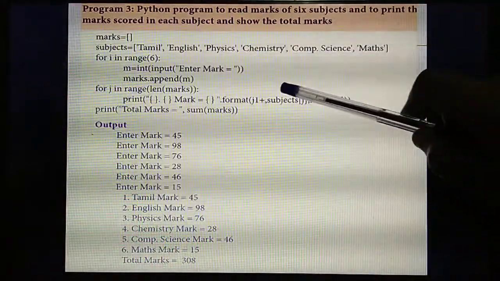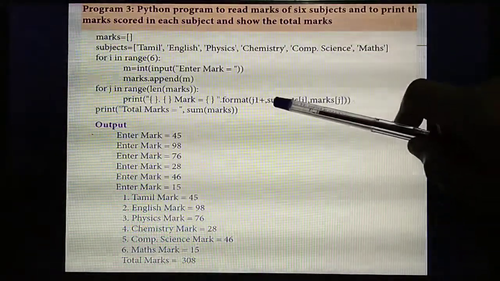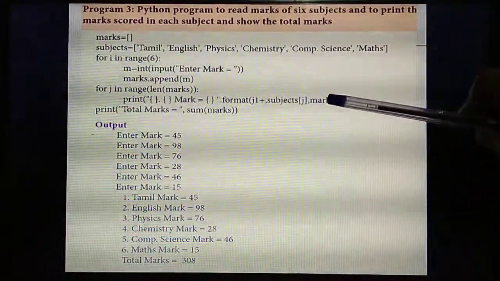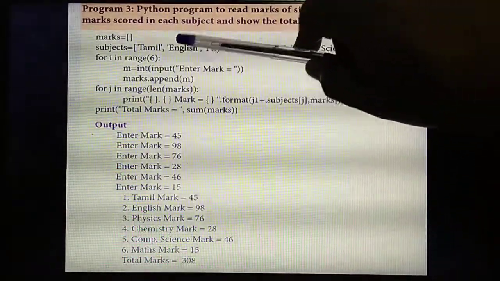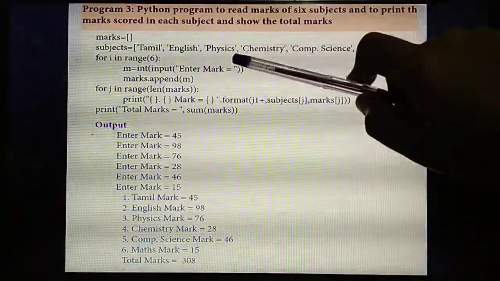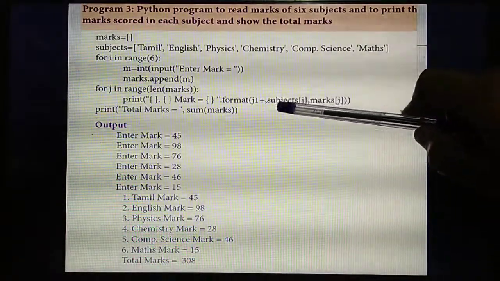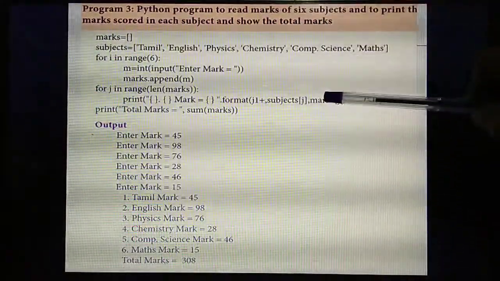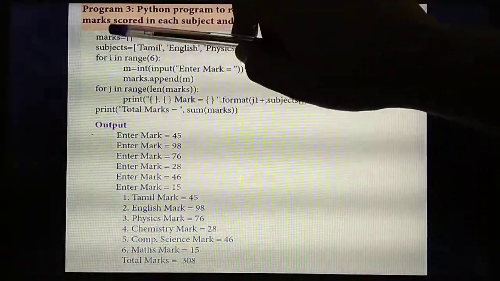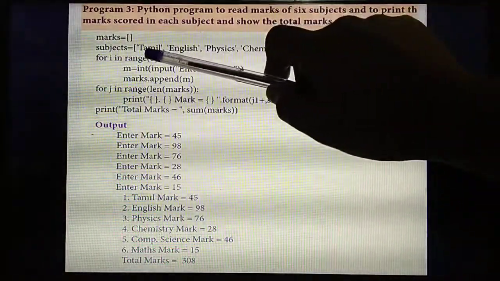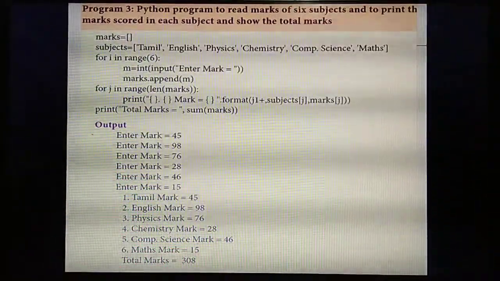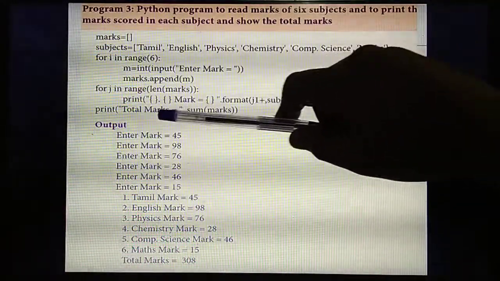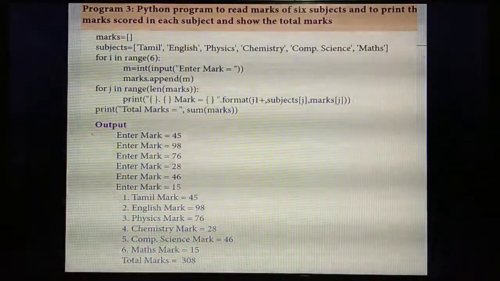For the first subject, that is why inside the format function you are giving subjects of j. What's the first subject? Tamil. So Tamil mark. So the mark you are entering. Then next subject, English mark. Second mark. Like this, physics mark. For that only you are giving subjects of j inside the format. First it should enter the subject Tamil. Next it will enter the marks stored in this list. So what's the first subject? Tamil mark. The first item in the list is storing the marks. So all the things it will display. At last, what are you going to find? Total marks. So the sum it will display as the result.